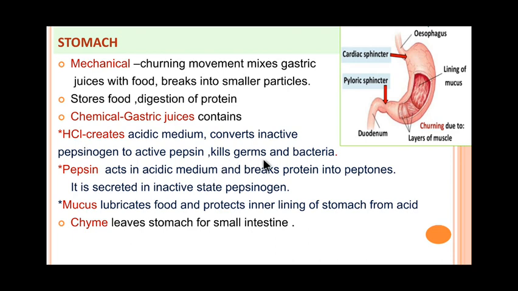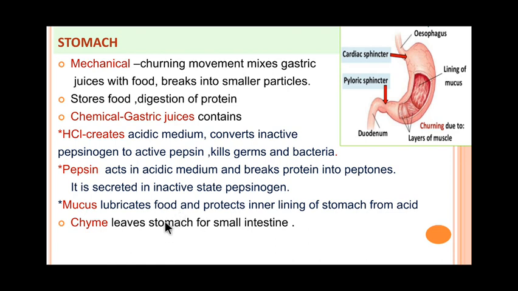Next, it kills germs and bacteria. HCl creates an extremely acidic environment so that all the food gets disinfected, and it kills germs and bacteria. The mucus protects the inner lining of the stomach from HCl, and it also lubricates the food.